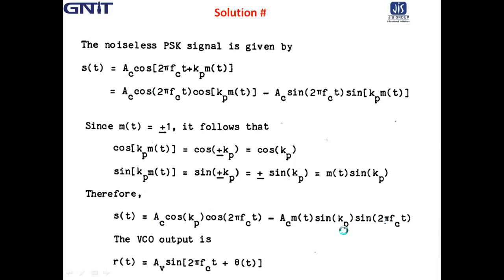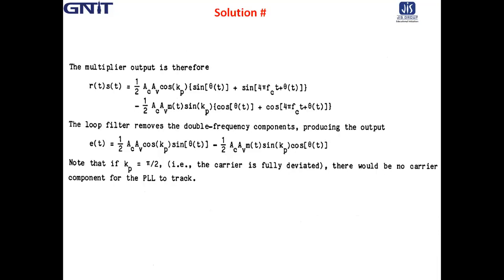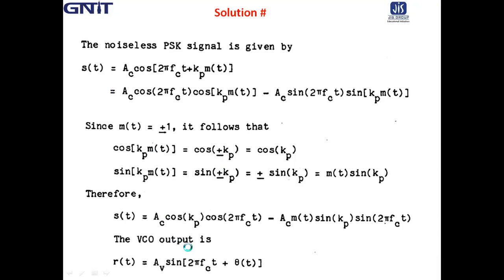Now we know that the VCO output is r(t) equal to Av sin(2 pi fc t plus theta(t)). We know that this was present in the problem. Now what is the loop filter output? It is simply the multiplier output, just the multiplication r(t) into s(t).